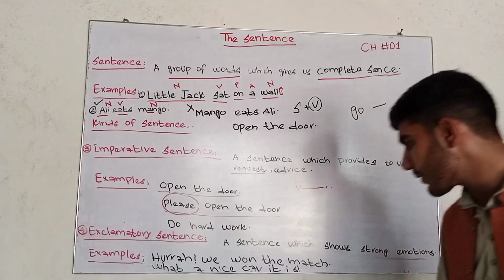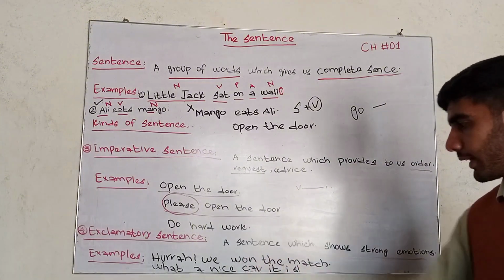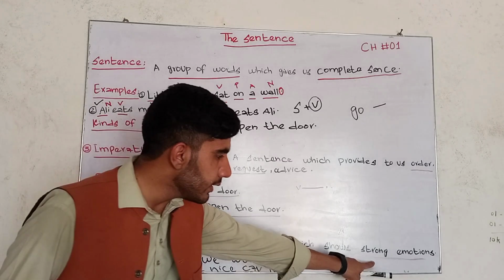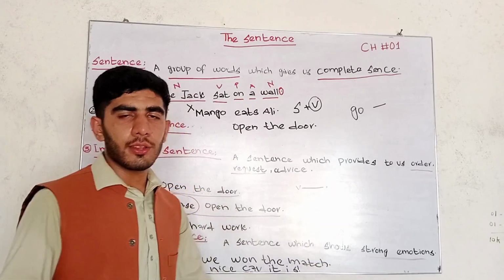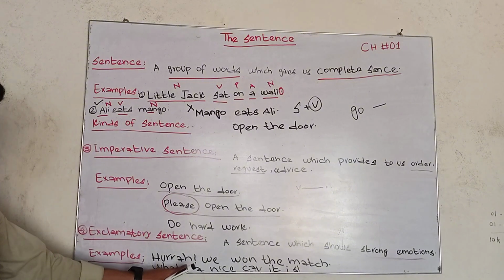"What a nice car it is!" This is also an example of exclamatory sentences, because we are showing strong emotions or strong feelings. But how can we identify exclamatory sentences?